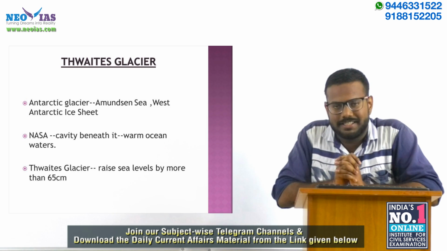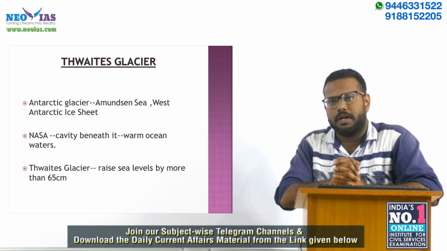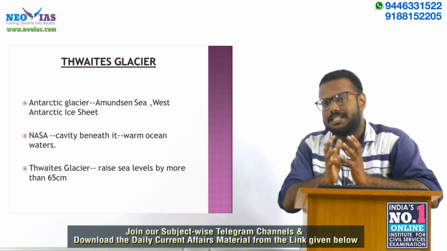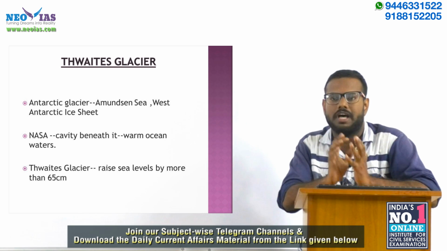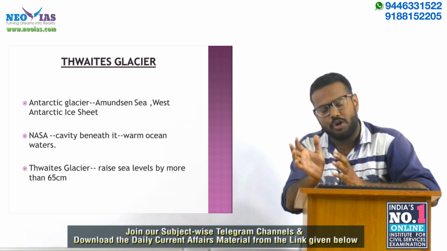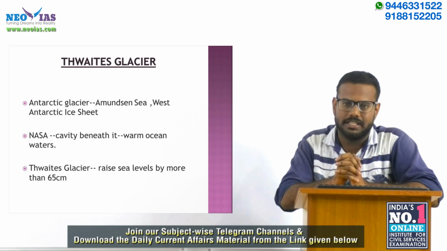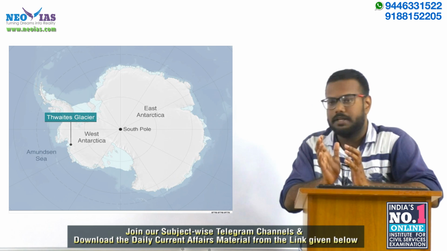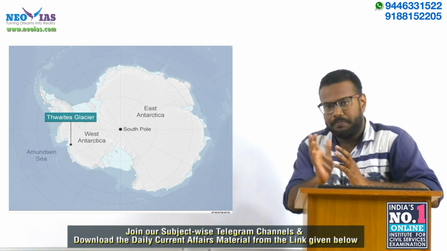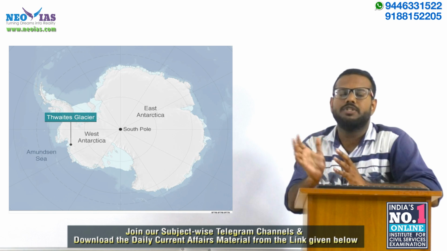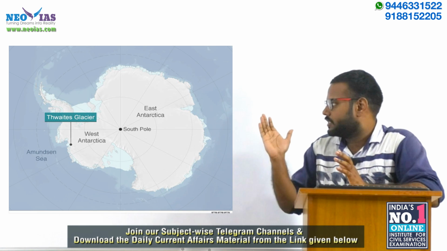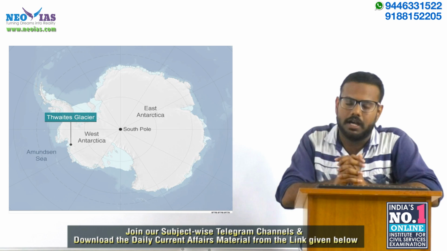And our next session is the Mapped program. On Mapped program, we have the Thwaites Glacier. Thwaites Glacier is an Antarctic glacier, part of the Amundsen Sea, which is located in the West Antarctic ice sheet. You can see the Thwaites Glacier, which is located in the Amundsen Sea, in the West Antarctic ice part.